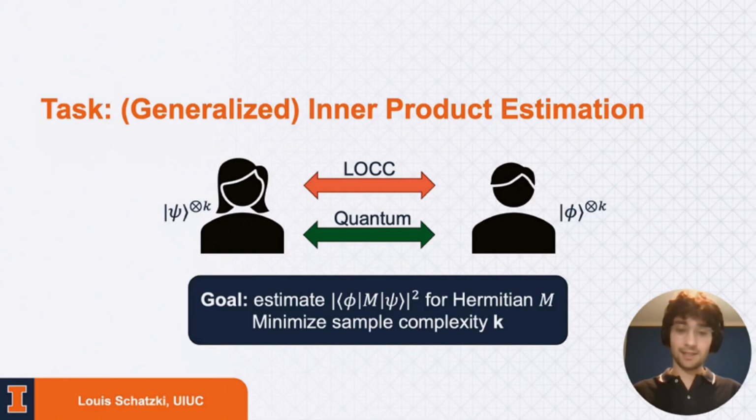By this, I mean instead of the fidelity between phi and psi, we're now going to throw some other operator M in between these, and we'll estimate this expression here. And in addition to restricting the forms of communication, we would like Alice and Bob to be able to do this using as few samples k as possible. I mean, of course, if they were able to take enough copies, they could just do a full tomography of their states, right? In which case this becomes fairly straightforward. But really, we would like to get away with fewer copies than full state tomography.